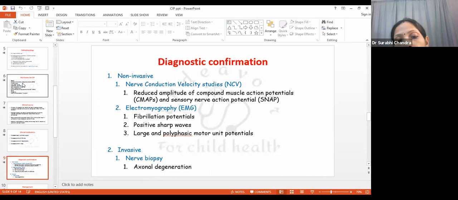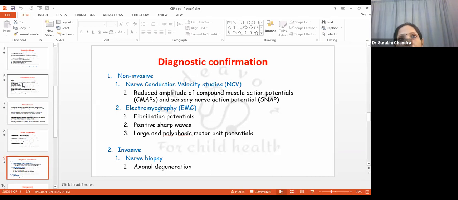And then if we do electromyography in patients with ICU acquired weakness or CIP, then we find fibrillation potentials, positive sharp waves, and large and polyphasic motor unit potentials. These three are the characteristic of EMG of muscles which are supplied by the nerves which have been affected by CIP.